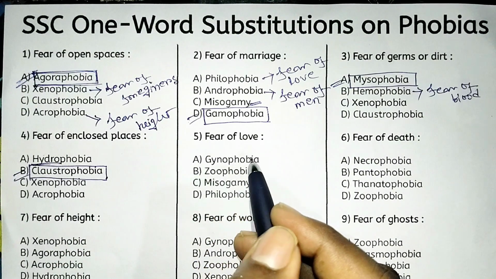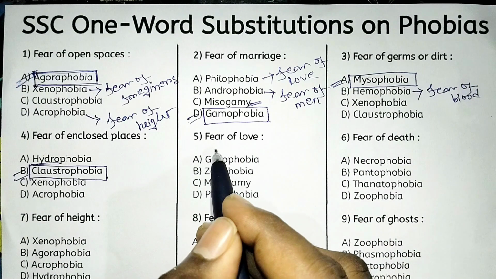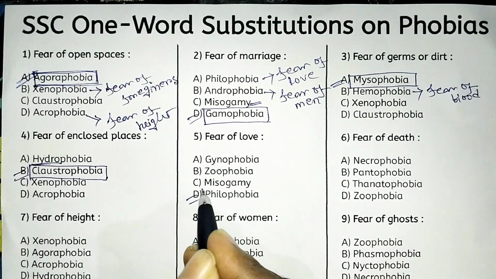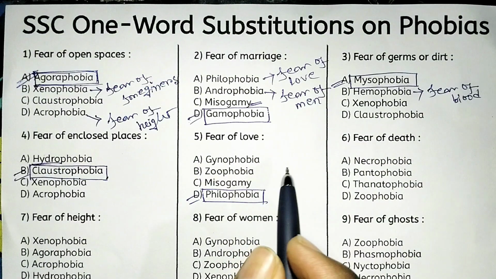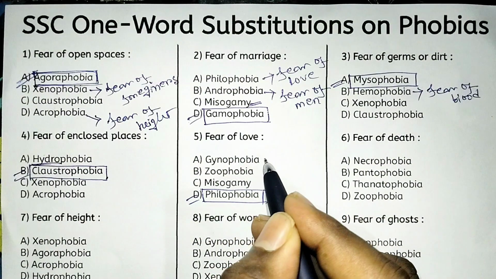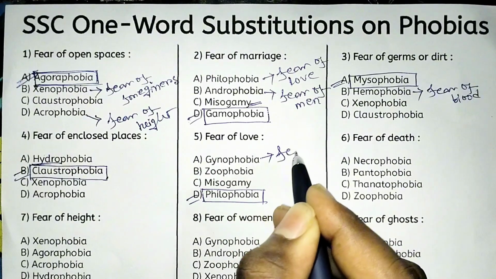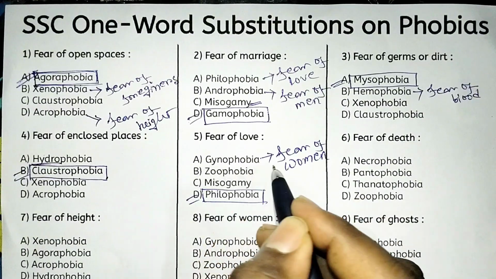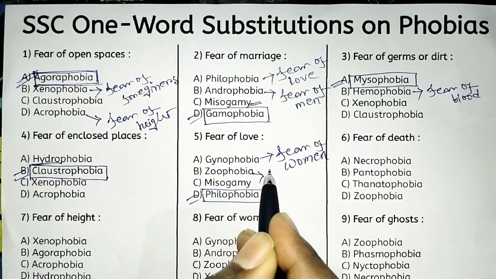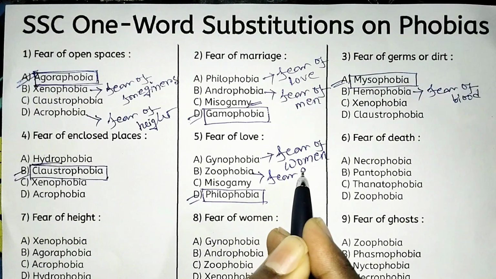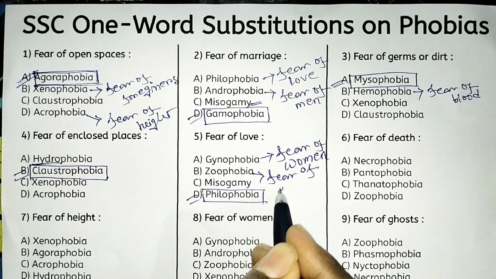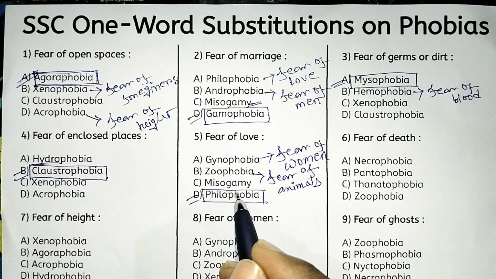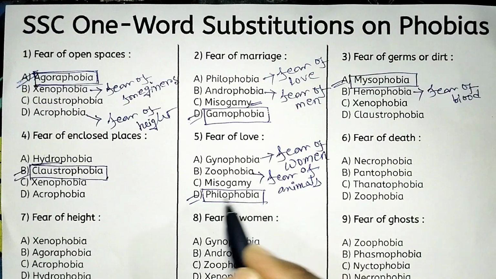Next, fear of love. So what is called fear of love? Fear of love is called philophobia. So option D, philophobia is the right answer. Gynophobia means fear of women. Zoophobia suggests fear of animals. Misogamy suggests hatred of marriage.